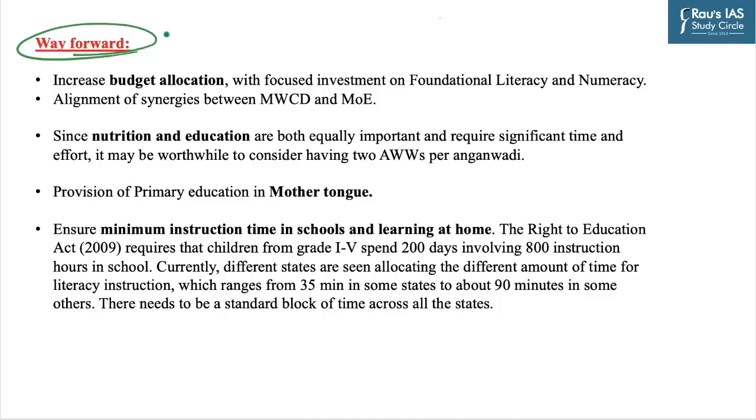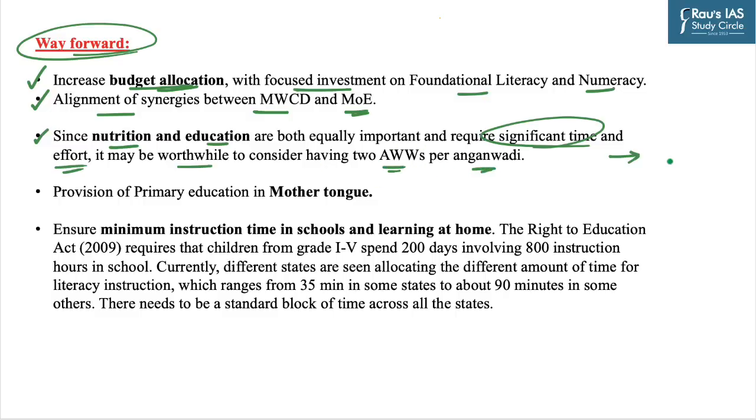Now, what can be the way forward in this regard? The first one is to increase the budget allocation with focused investment on foundational literacy and numeracy. Further, there is need of alignment of synergies between the Ministry of Women and Child Development and the Ministry of Education. Also, nutrition and education are both equally important and require significant time and effort. So it is worthwhile to consider having 2 Anganwadi workers per Anganwadi, as it will reduce the burden of work on the Anganwadi workers and increase their reach to different households.